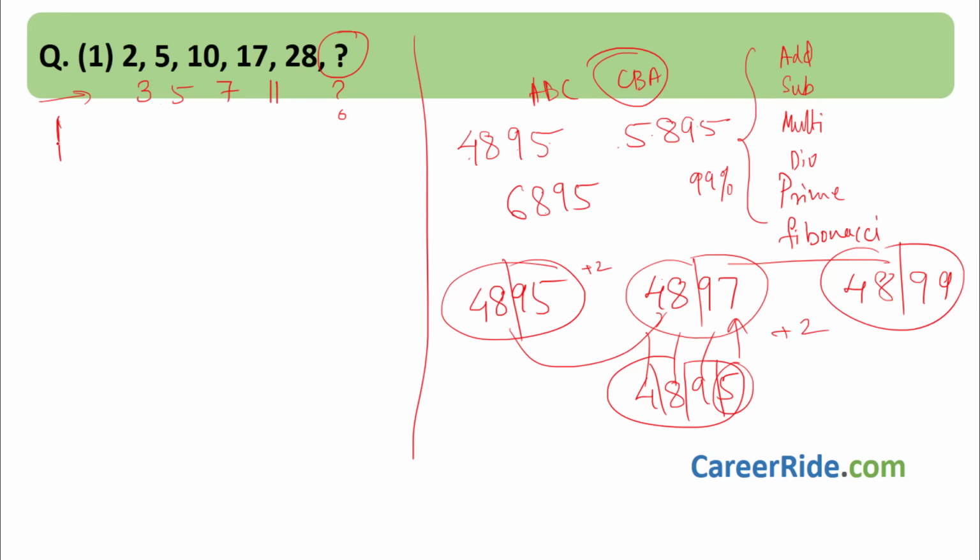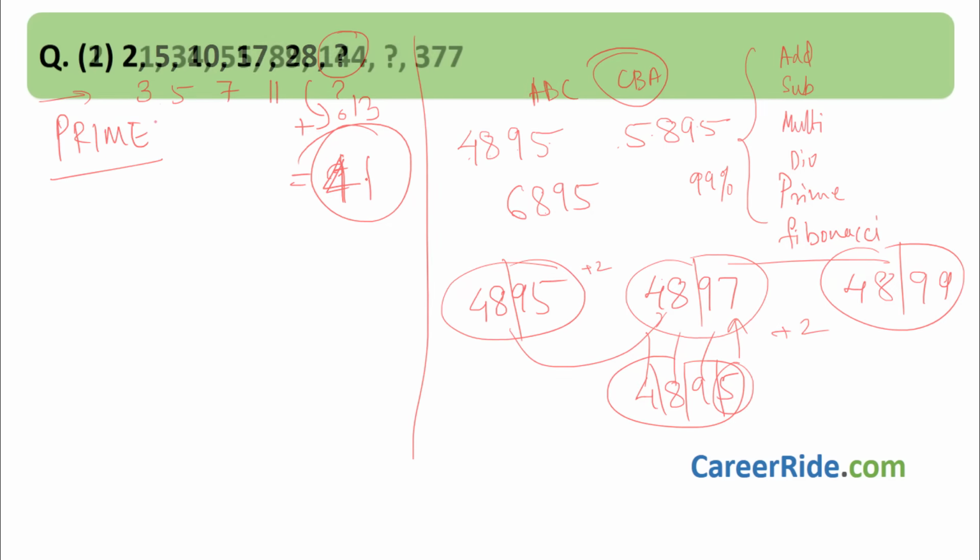If you observe carefully, you will know that these are prime numbers, 3, 5, 7, 11. So what is the next prime number? 13. So 28 plus 13 will be how much? 8 plus 3 is 11, 1, 2, so 41. So the next number is 41. 41 is our answer. See how easy it is. Moving to the next question.